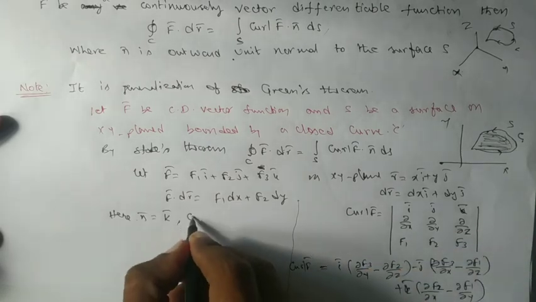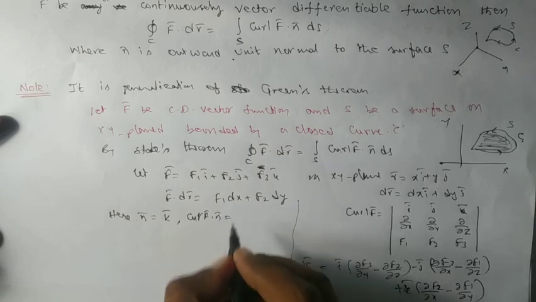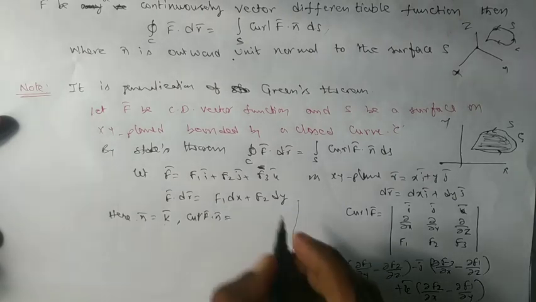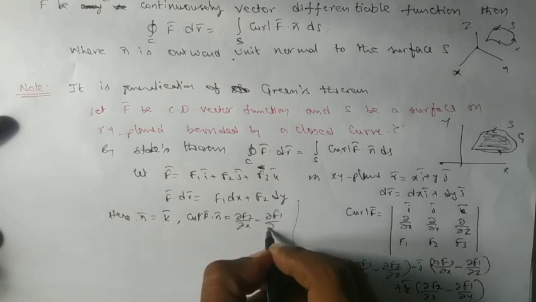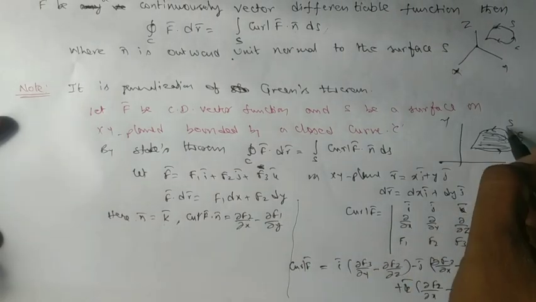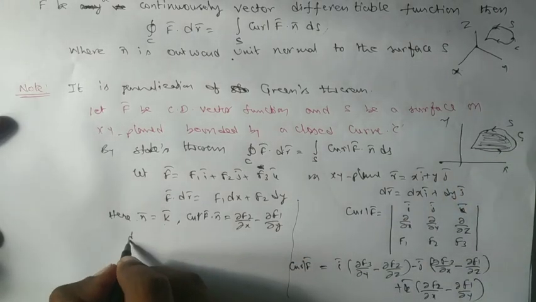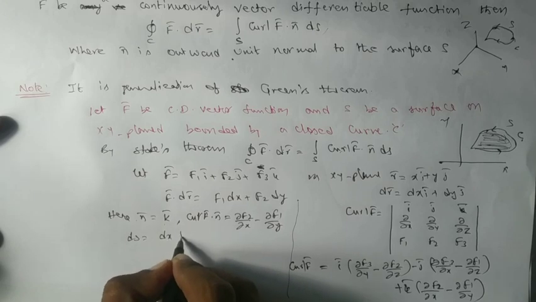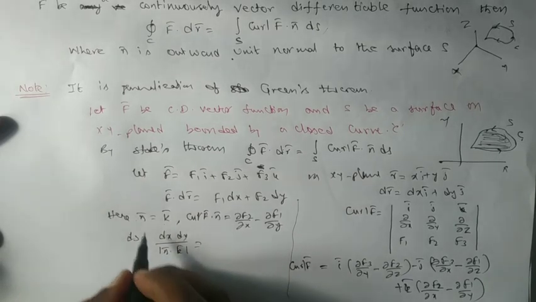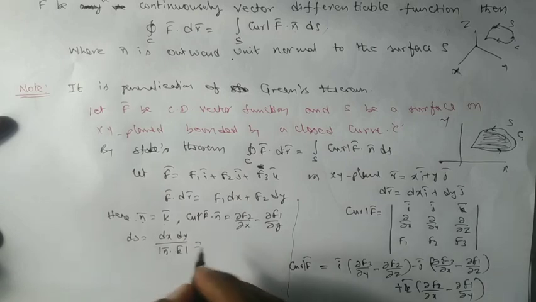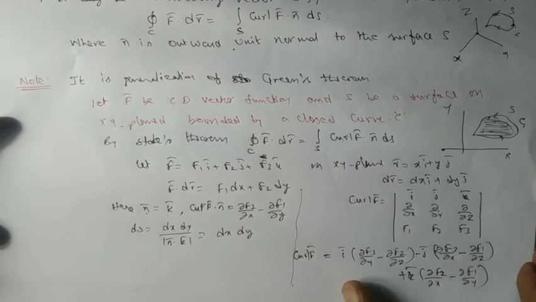So I can write curl f bar dot n bar equal to this, k bar dot this one, which gives dou f2 by dou x minus dou f1 by dou y. It is on the xy plane. According to surface integration, ds becomes dx dy by modulus of n bar dot k bar. Since n bar is k bar, k bar dot k bar is 1. It becomes dx dy. So everything is in our hands.